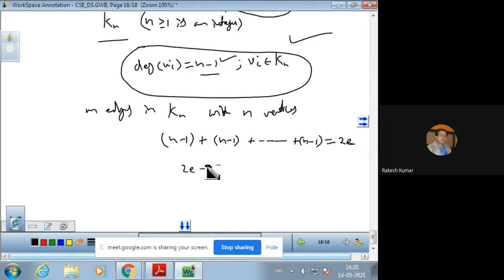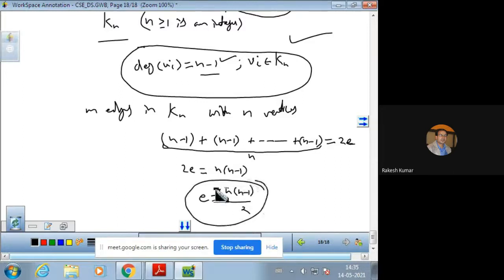And how many vertices are there? n. So that is n into n minus 1. So it means n into n minus 1 over 2. So the number of edges in that graph should be n into n minus 1 over 2.